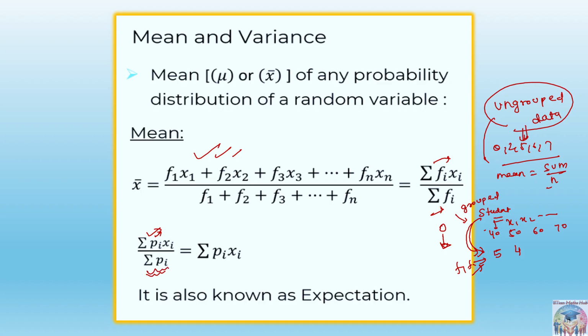You already know that the sum of pi is 1, so this value will simply be sigma pi xi. This can also give you the expectation or mean. This is also known as expectation, the same as mean. But remember, this is only possible in case of grouped data.